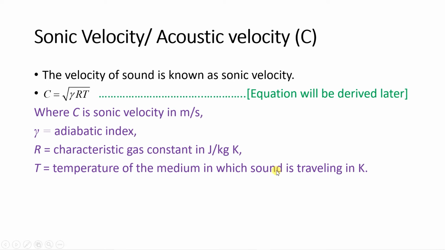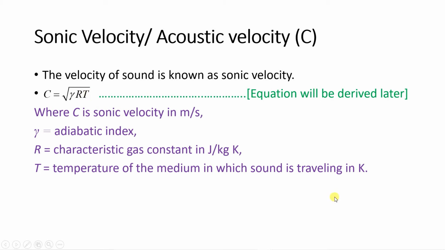Now you have to substitute this value in joule per kg Kelvin. In module number 1, we used to take the value of R in kilojoule per kg Kelvin. So remember, very important point: you will get C in meter per second when you substitute R in joule per kg Kelvin. And don't forget to convert the temperature T to Kelvin.